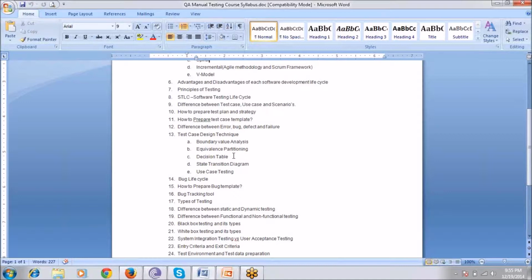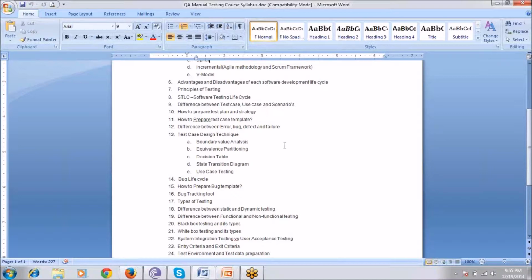How can we create our test case? You asked one question just a minute back. This will be our main criteria also. In this BRD or FSD, that function will be defined. So according to that, we can prepare test cases using boundary value analysis, equivalence partition, decision table, state transition diagram, and use case testing.